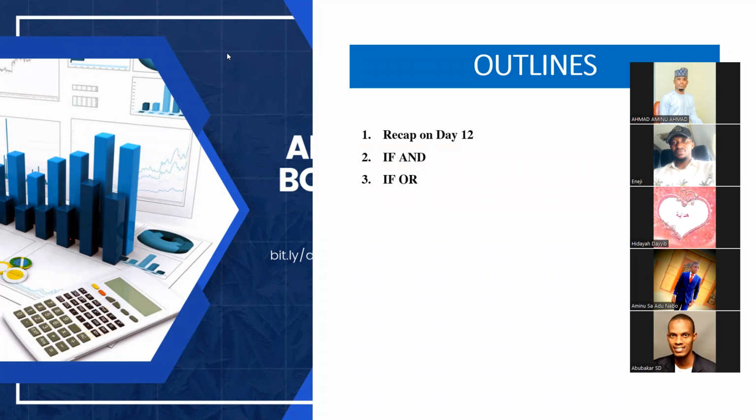Do you understand this? Please understand how this AND works inside the IF conditional formula. Now you are comparing two statements, and both must be true for you to have your value if true. That's number one, take note of this. And for the OR, that is the IF OR.